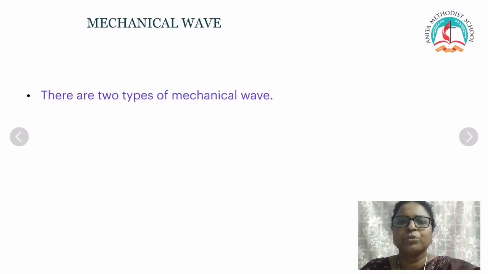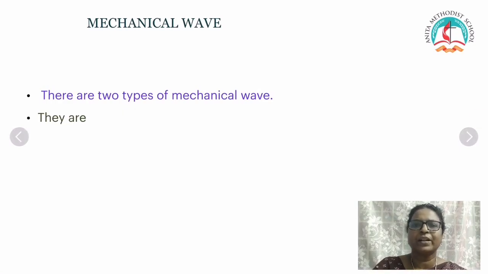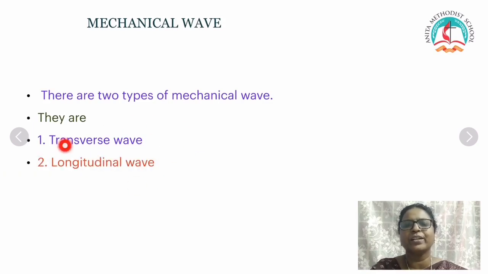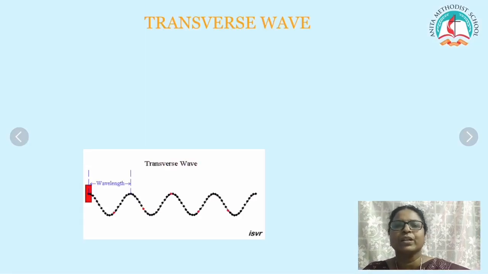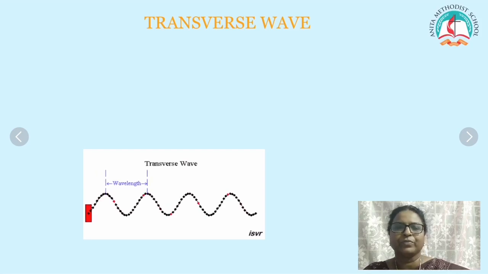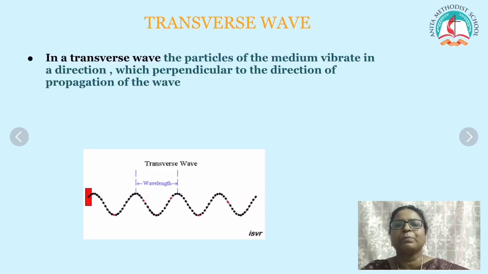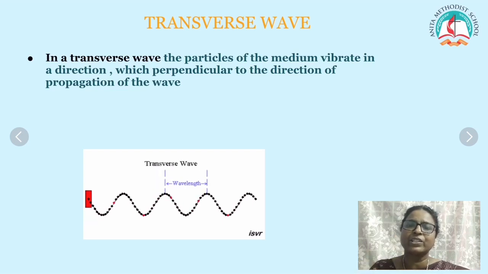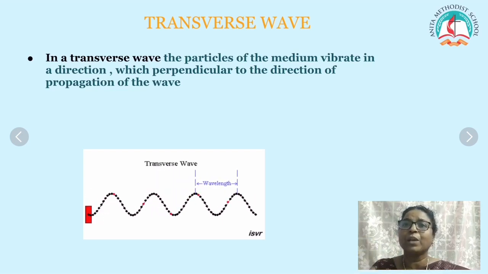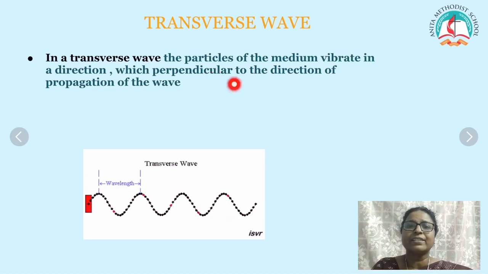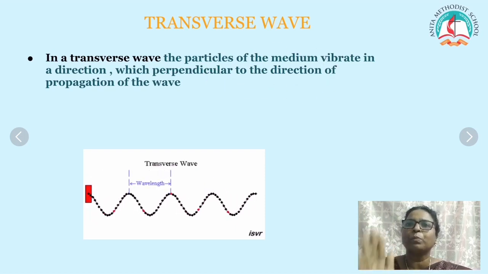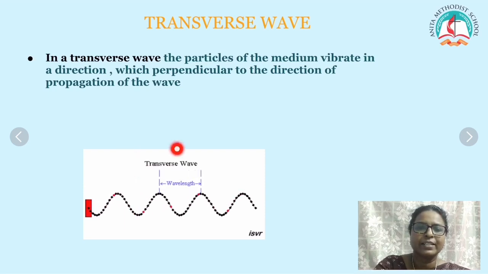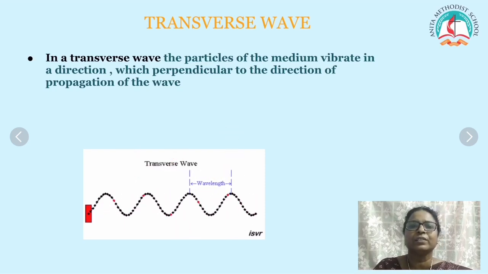There are two types of mechanical wave. The first one is the transverse wave, and the second one is the longitudinal wave. So we can see the transverse wave. In a transverse wave, the particles of the medium vibrate in one direction, that is, perpendicular to the direction of propagation of the wave. You see that? It is the perpendicular direction of the wave.